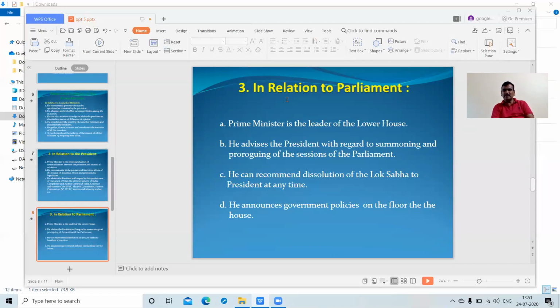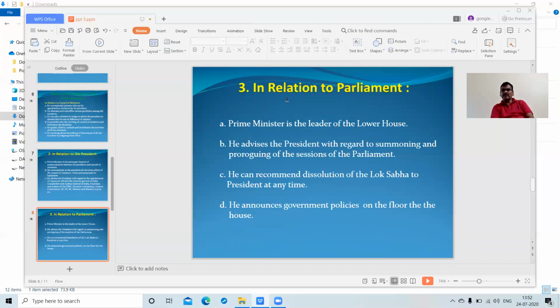As the leader of the Lok Sabha, as the head of the party and head of the government, the Prime Minister of India communicates with each party's leaders also. Lok Sabha and Rajya Sabha members may belong to different party systems, or independent members may also be elected to the Parliament.